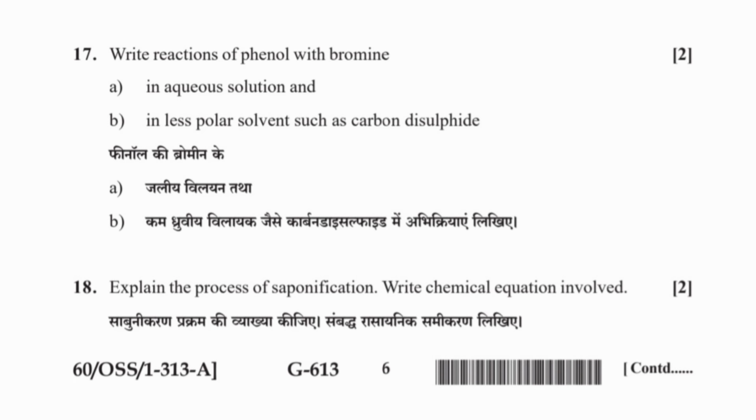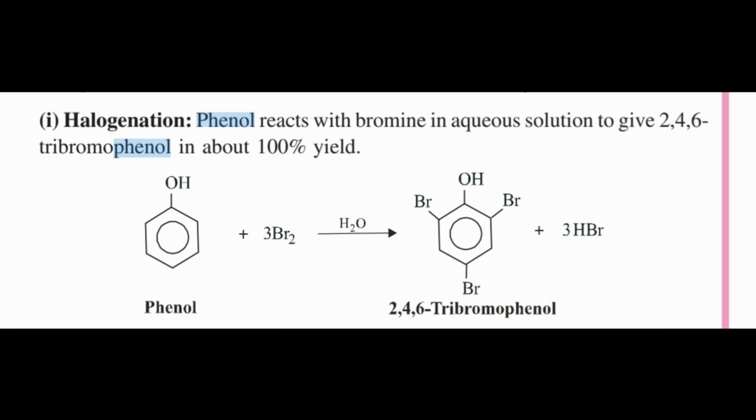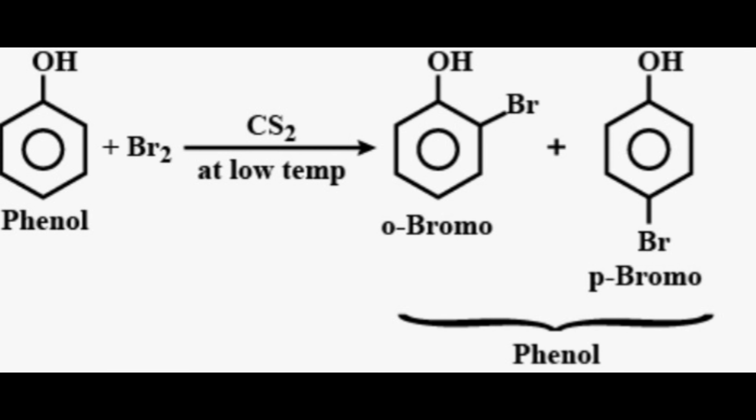Question 17. Write reactions of phenol with bromine, A in aqueous solution and B in a less polar solvent such as carbon disulfide. Answer. Phenol reacts with bromine in aqueous solution to give 2,4,6-tribromophenol. Phenol reacts with bromine in presence of carbon disulfide at low temperature to form o-bromo and p-bromophenol.